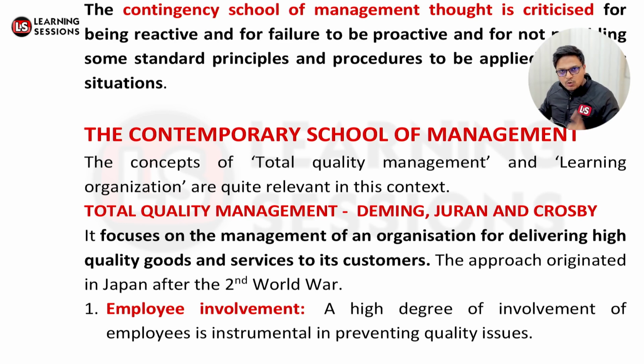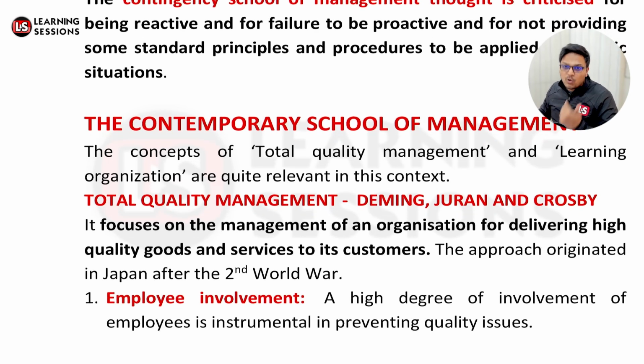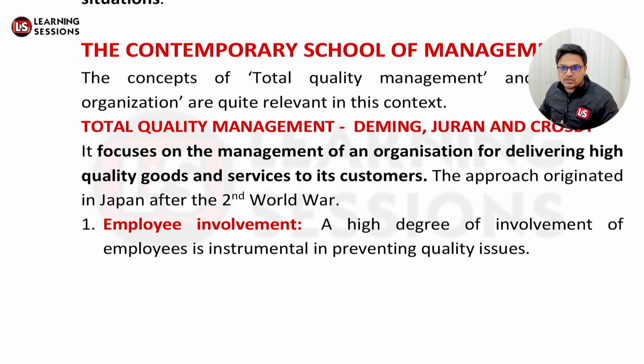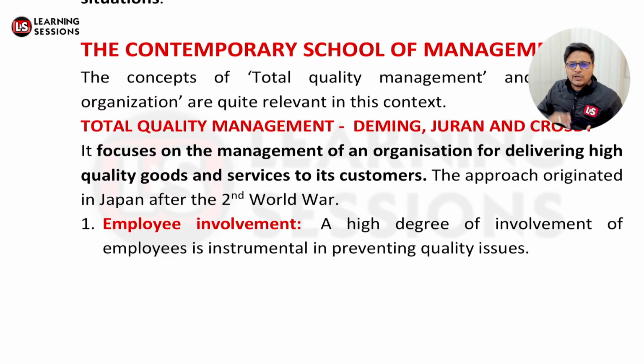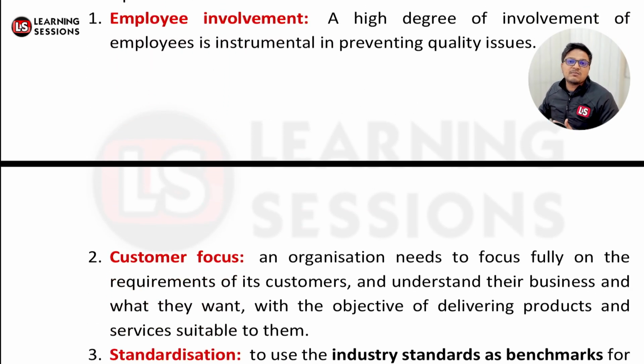Now, if you want to deliver good quality products, it can only be delivered if the employees are totally involved. If there is a high degree of involvement of the employees, then only they will help in preventing quality issues, right? Otherwise, if you have a process related to inspection, it cannot be done right until your employees are finding the faults themselves, right? And the second one is customer focus. Now, when your organization is customer focused, you must understand their need, their business, what they actually want, what their objective is. So those can all be looked at, and further you can provide a better product to them, right?